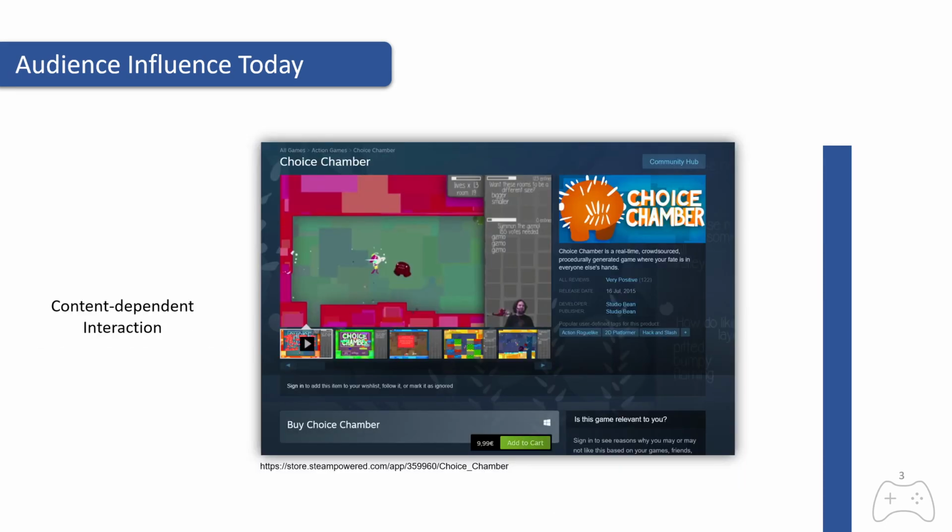In contrast, especially in game live streams, we also have content-dependent interaction. Here is an example of an audience participation game in which the viewers can alter how the game proceeds. For instance, they can alter which enemies appear that the streamer needs to face in the game. Obviously, if the underlying game changes, also the influence options would need to be adapted. In contrast to the content-independent interactions, though, such options offer potentially more severe influence capabilities to the audience.